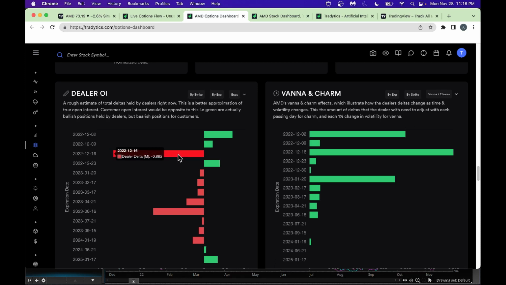The dealer is sitting on a huge negative delta. That means retail investors like us bought a lot of call options for AMD for 12/16. Because they're sitting on negative delta here, they might cover, and that might put some pressure on the stock here.